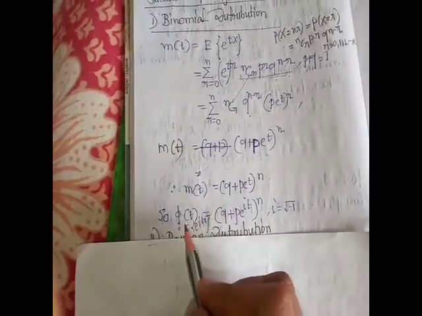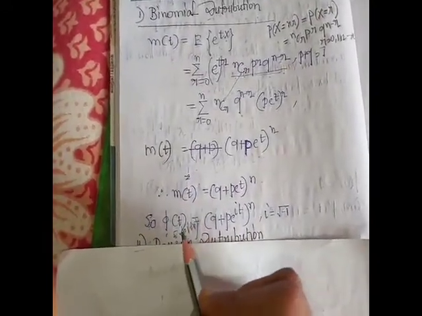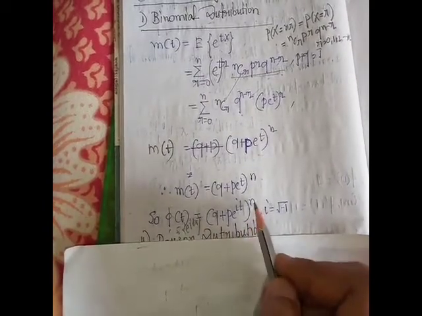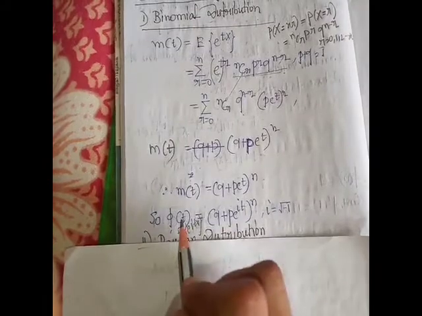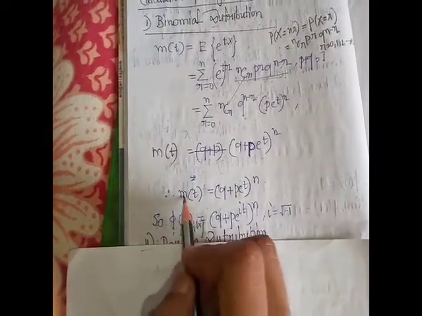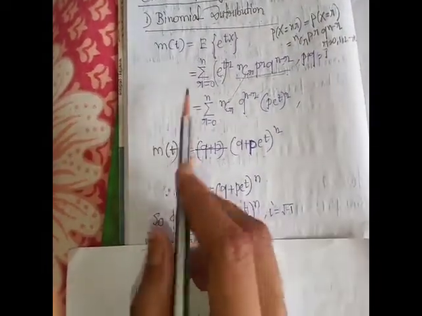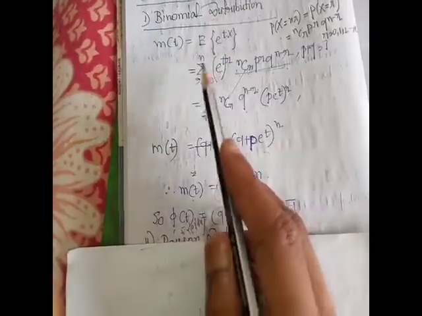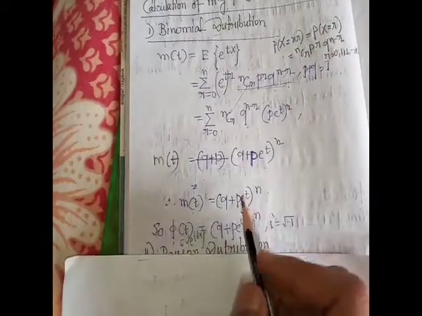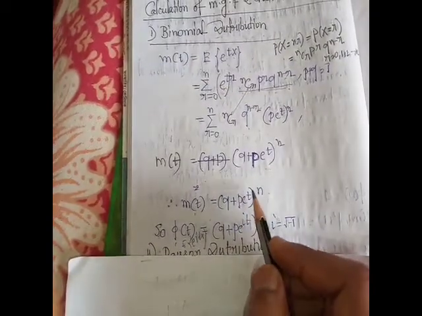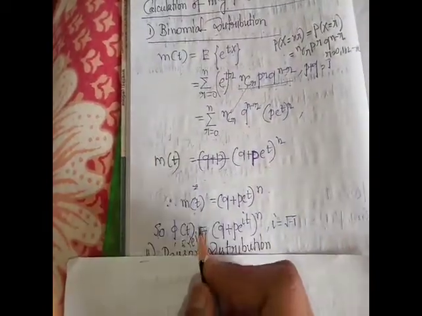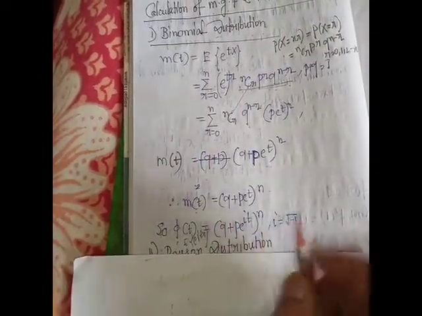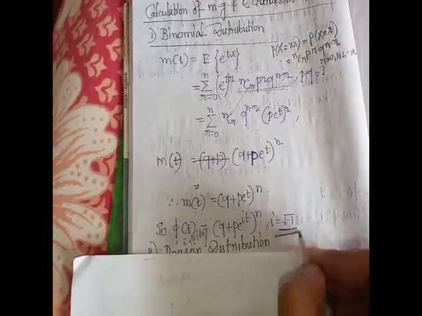So the characteristic function of the binomial distribution is phi(t) equal to q plus p e to the power it, whole to the power n, where i is root over minus 1.